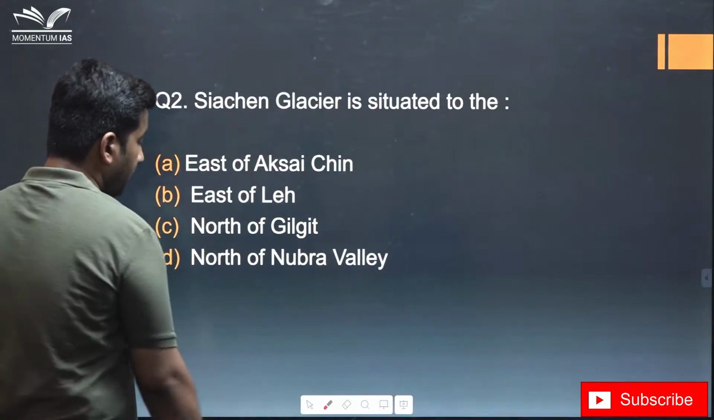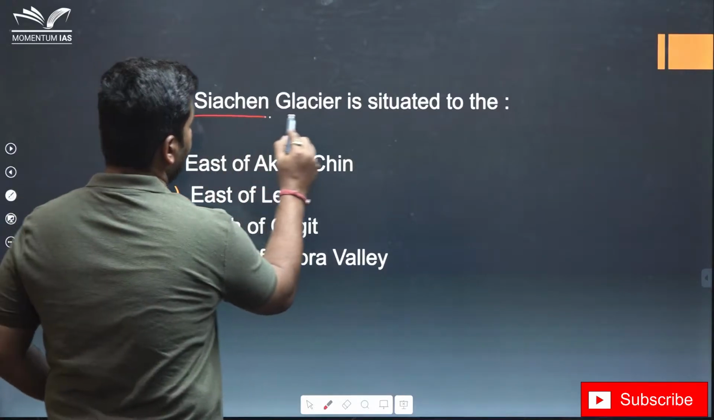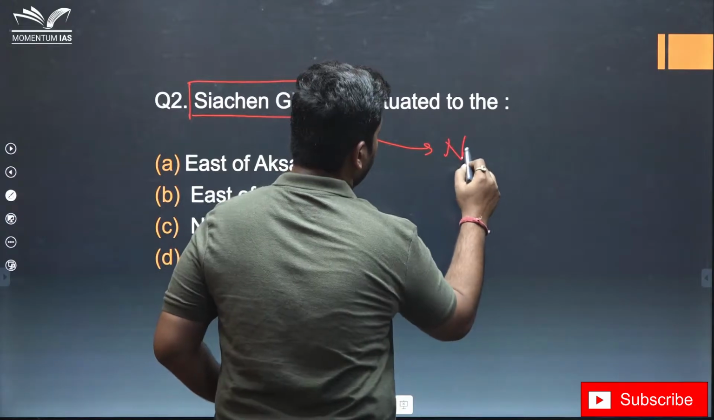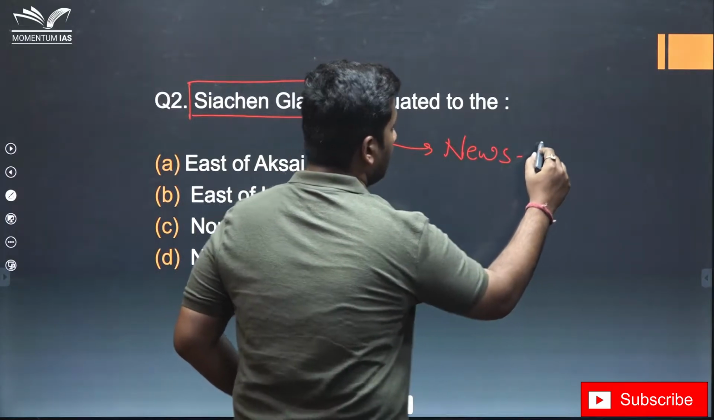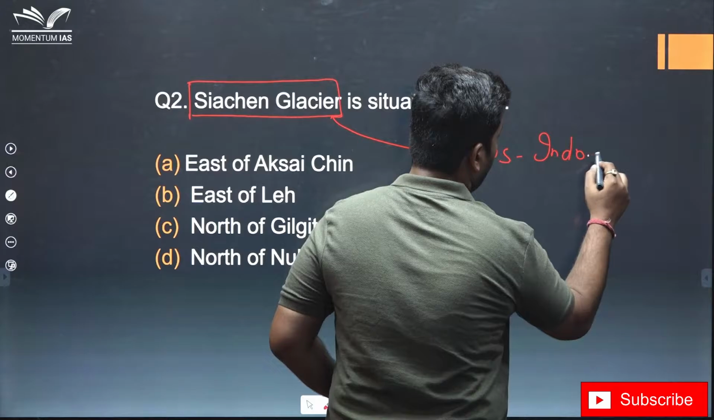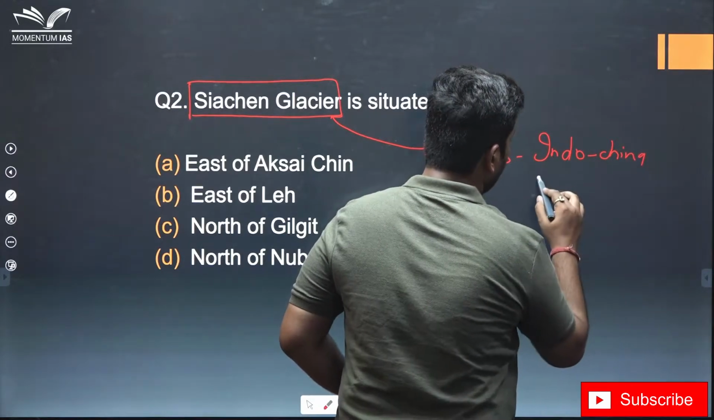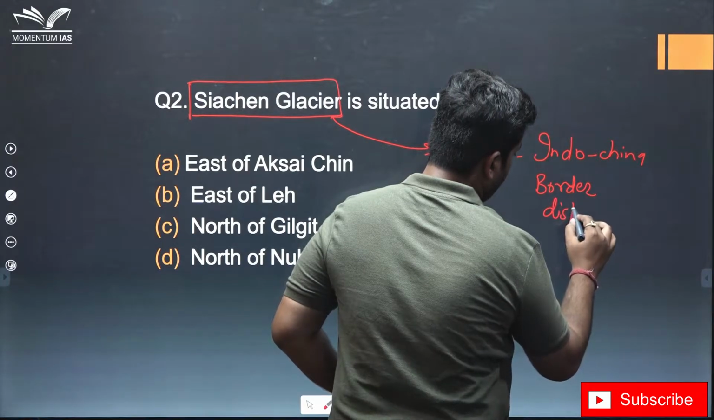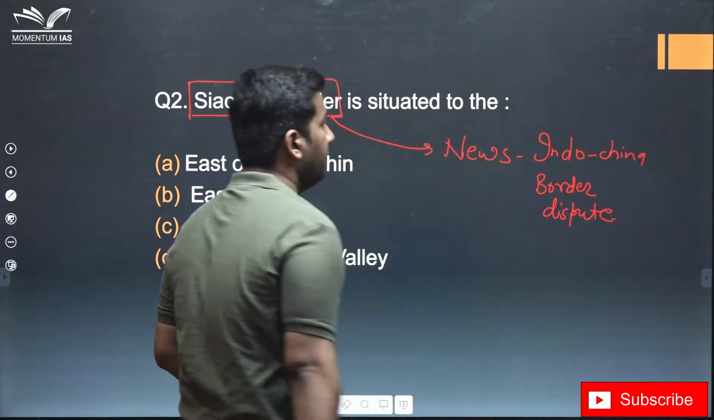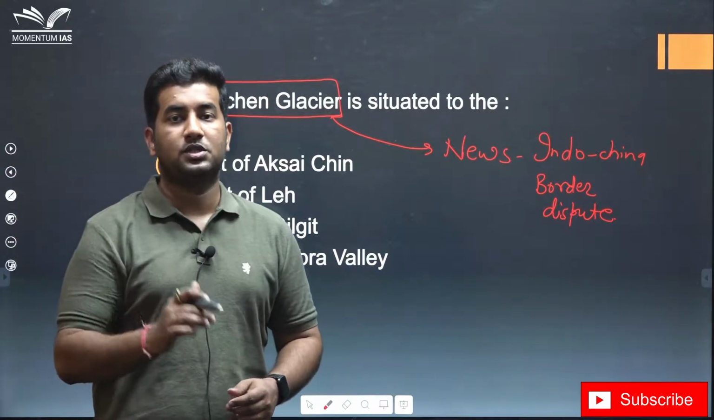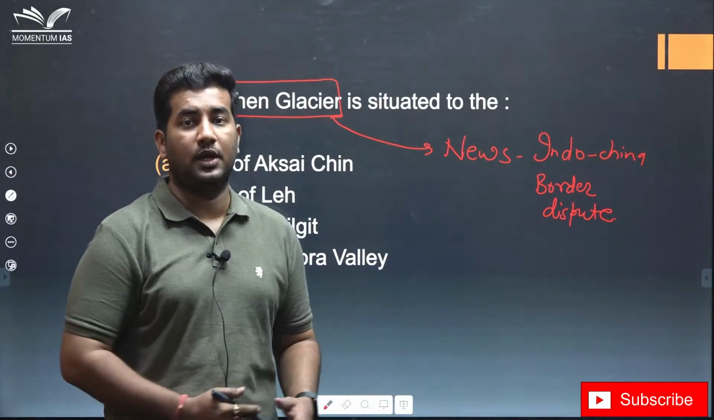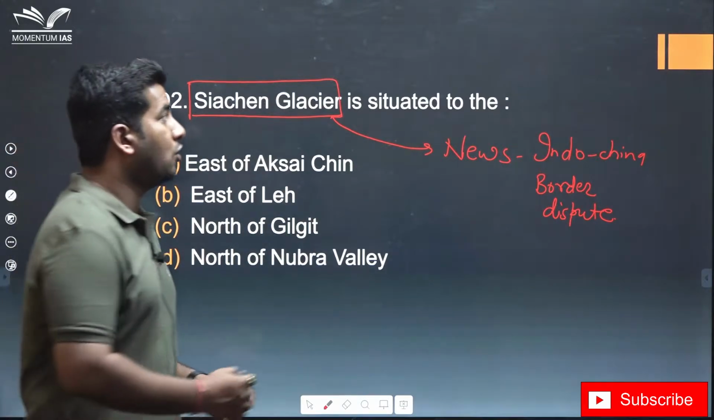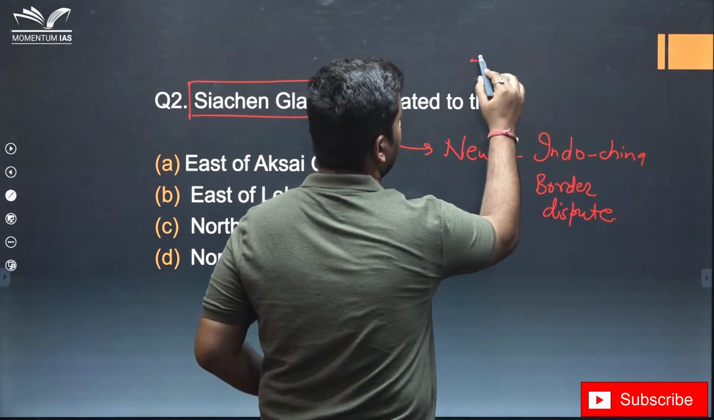Let's move on to the next question. Now this question was totally taken from news due to the Indo-China border dispute. But you have to understand that Siachen Glacier was not in news, the area around it was in news. So whenever any such issue is in news, you have to comprehensively cover the areas nearby it.